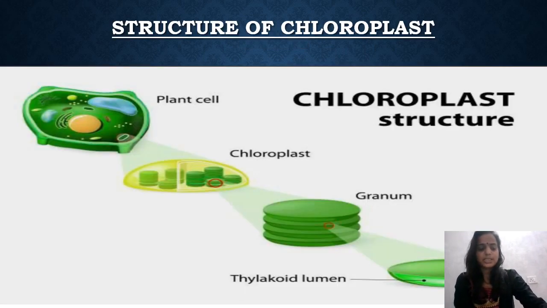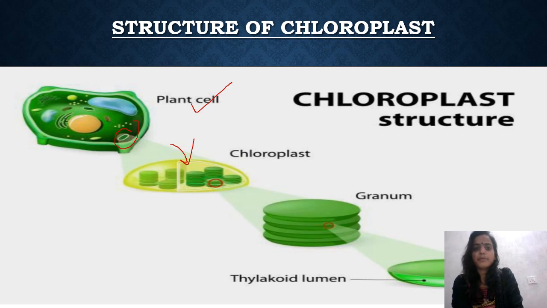So here you can see that we have a plant cell. Then this part is the chloroplast, and here you can see the ultrastructure of the chloroplast. First of all, we'll begin with the outermost structure, that is the membrane of the chloroplast.